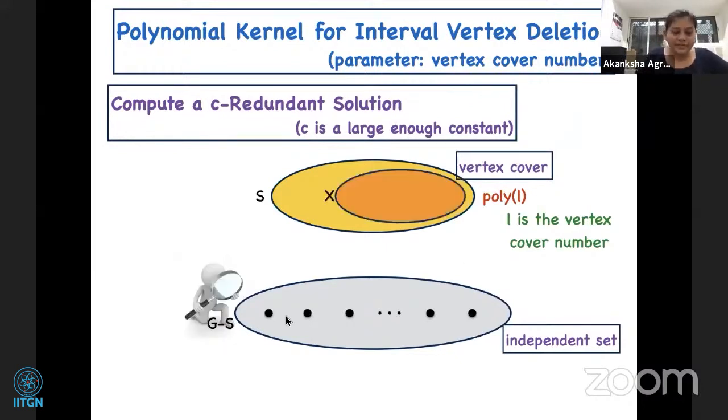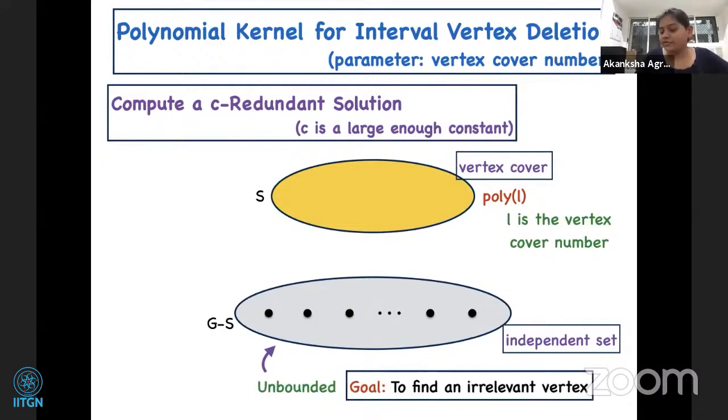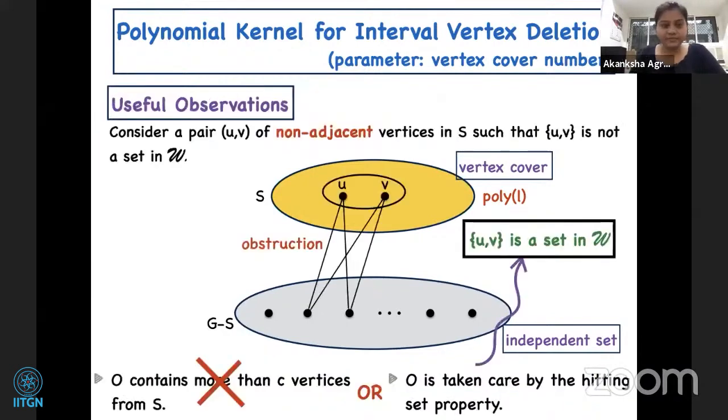So now we focus on the lower part of the graph. If it is already bounded, then we will be done. So fix a polynomial function, and if the number of vertices in G minus S is already polynomial in L, then we are done. Otherwise, we will try to find an irrelevant vertex and delete it, and still ensure that we don't change the answer. So the original instance is a yes instance if and only if the instance that we obtain after removing an irrelevant vertex is also a yes instance. Okay, so let us look at some useful observations that we get using this family.